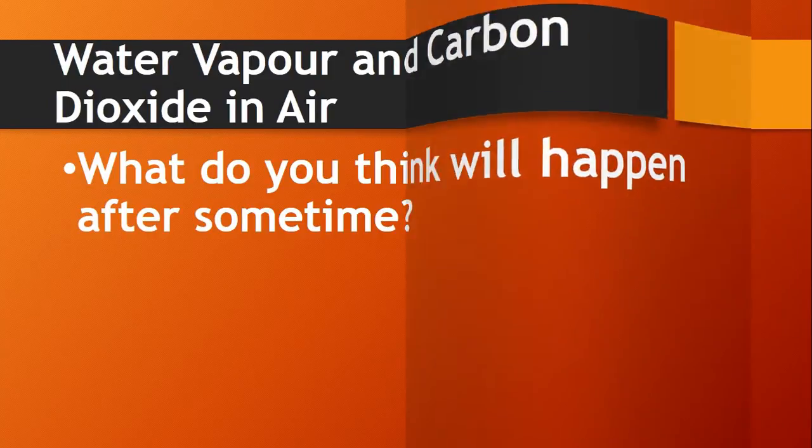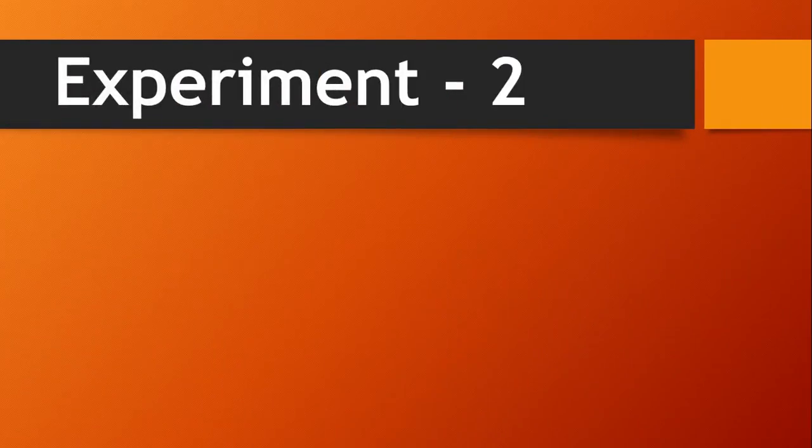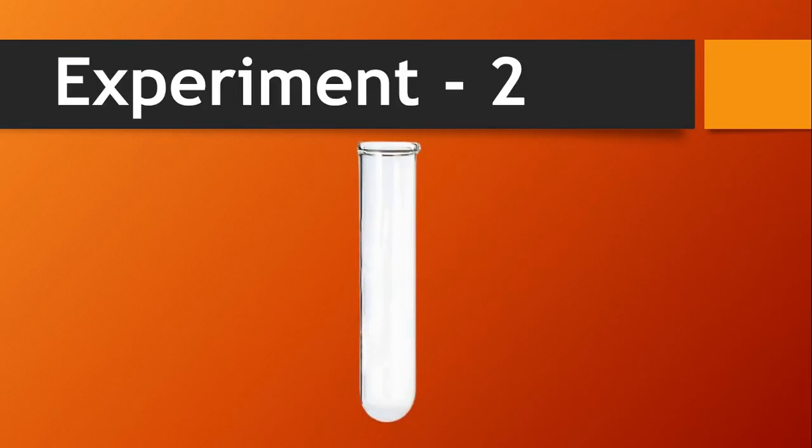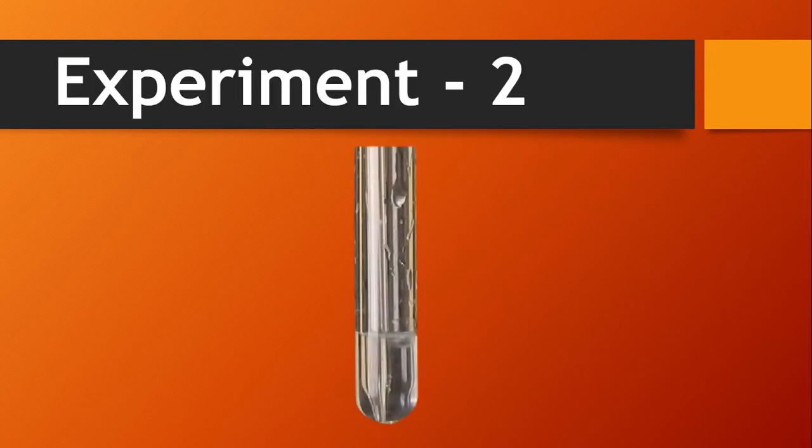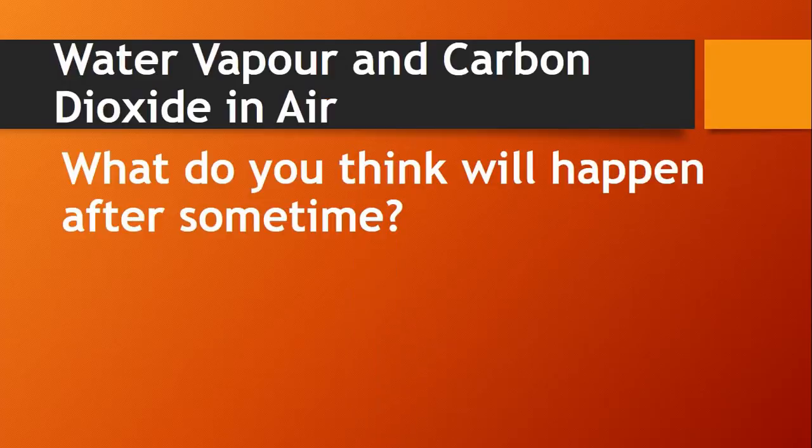Come on, let's start the next experiment. Take a test tube and pour some lime water in it. Now write the procedure and prediction for the second experiment in the table given in question number 2 of S3. I hope you have completed it.